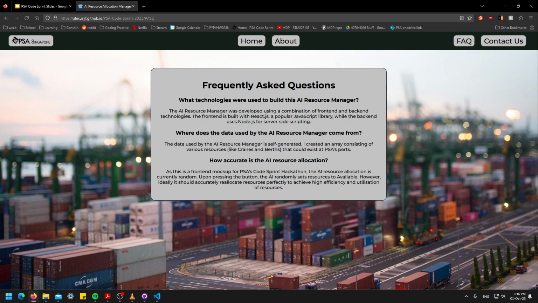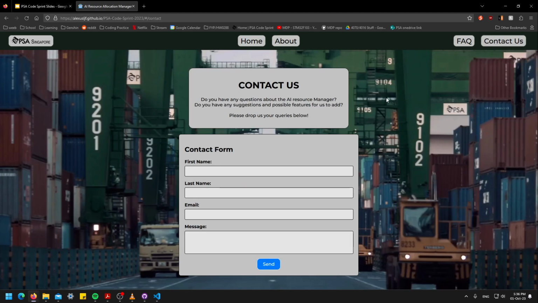And then how accurate is the AI resource allocation? As mentioned just now, there is no AI because it's just a front end mockup for the hackathon, so it's random. But ideally, when this is actually implemented, the FAQ would be more about the website's usage. Maybe if the user is not sure how to use anything, they come here and read some stuff. Then for contact us, users can input their first name, last name, email, and the message to send to the backend, and then the staff can reply to the inquiries that the user has.